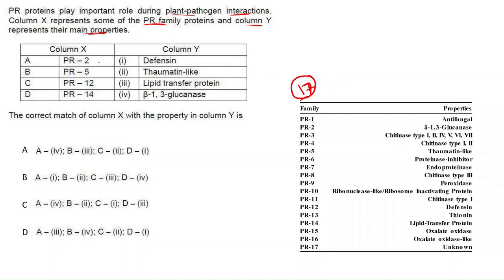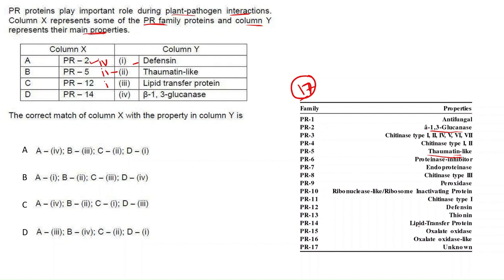PR2 has beta-1,3 glucanase activity. PR5 has thaumatin-like activity. PR12 has defensive activity.